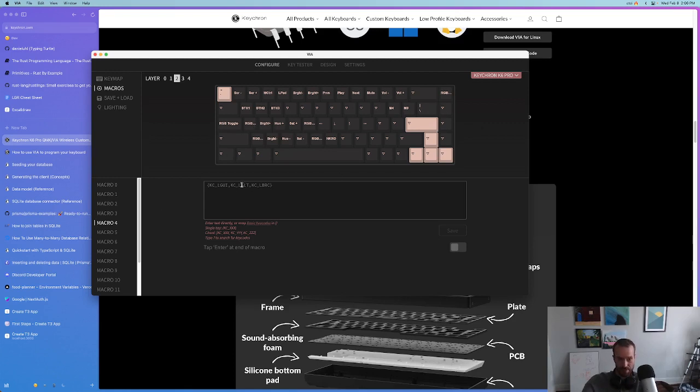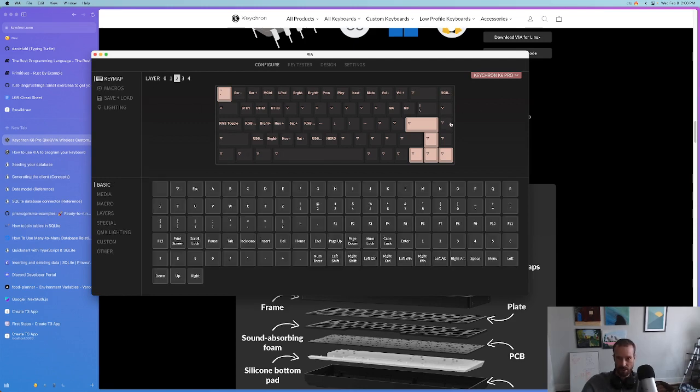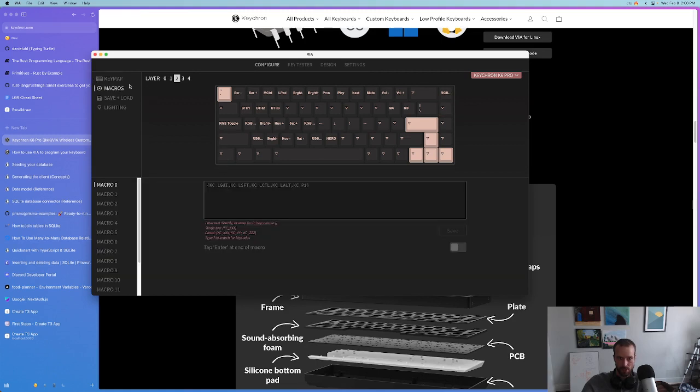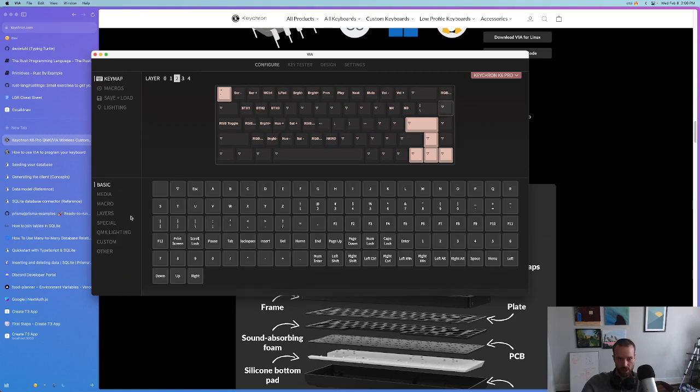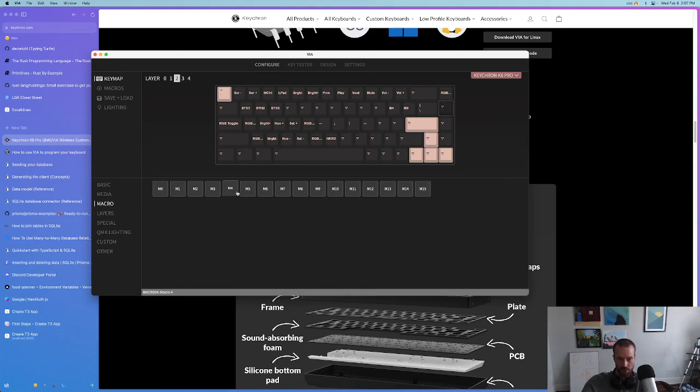By default in the macro, if you don't put these braces, it'll just put text. So if I put ASDF here and save that, and then put a macro, say here. Oops, gosh, this thing is weird to navigate. Put macro, what was it, 4? I want to say it was 4. See how it skipped to the next one? If you keep pressing things, you're just going to start overwriting your stuff. Oh, it's so dangerous.